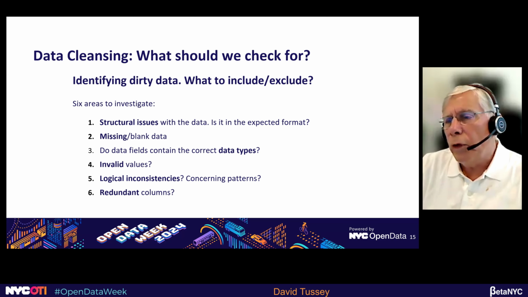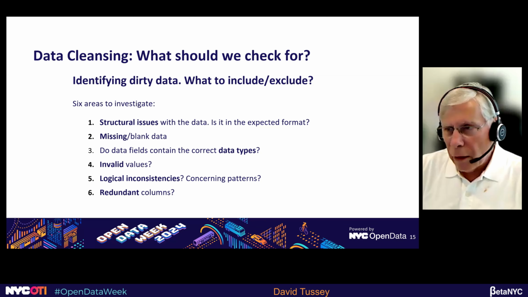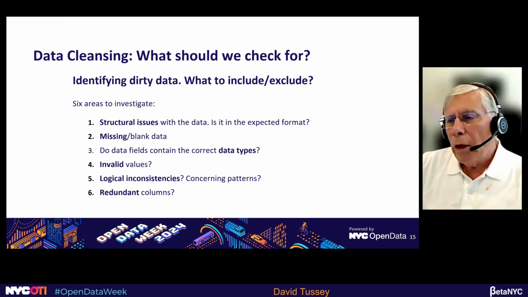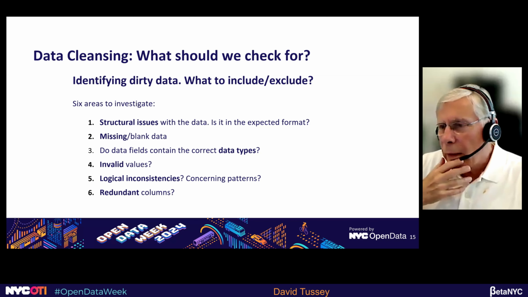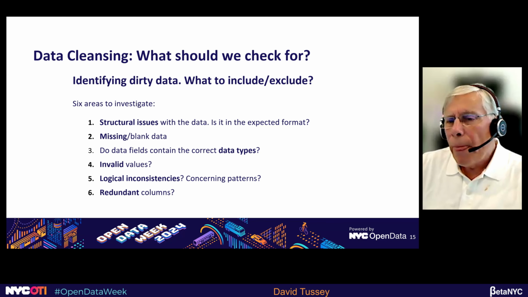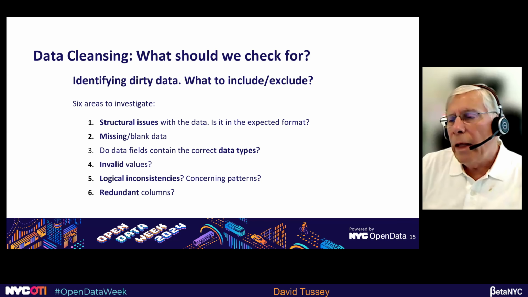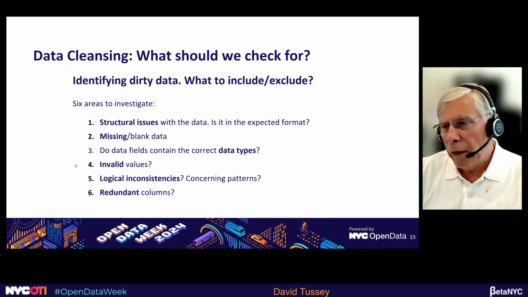And we're going to look through 6 basic areas today. First of all, structural issues. Is the data in the expected format? Then we'll look at missing or blank data. I mean, if the data is not there, you can't do very much analysis on it. And then we'll look to see if the data fields actually contain the correct data type. Are numeric fields actually numbers? And then we'll look for invalid values.